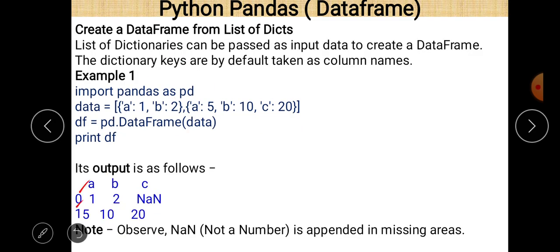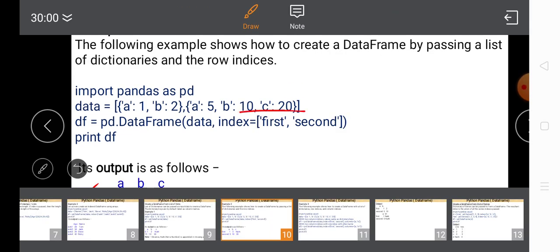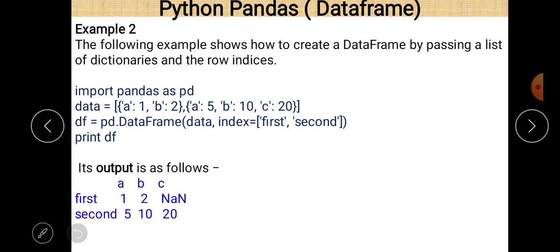So if you see the output of these two, we can easily see the changes. Here we just pass the index, and in the previous case we don't pass any index value. The rest of the portions are the same in these two programs.